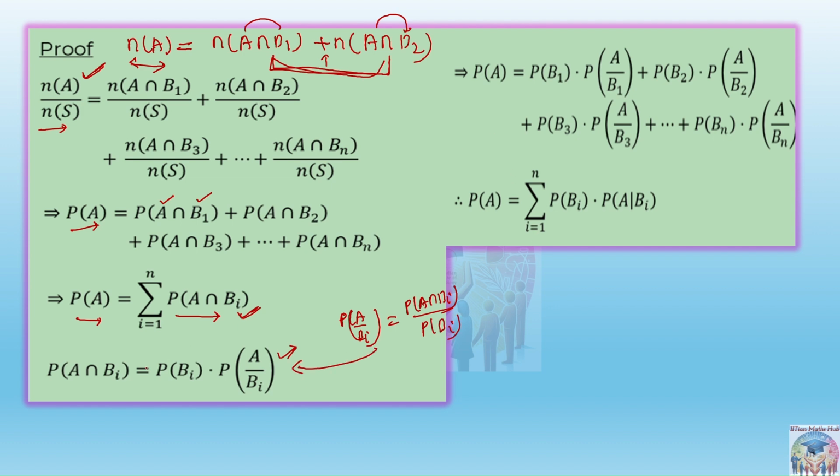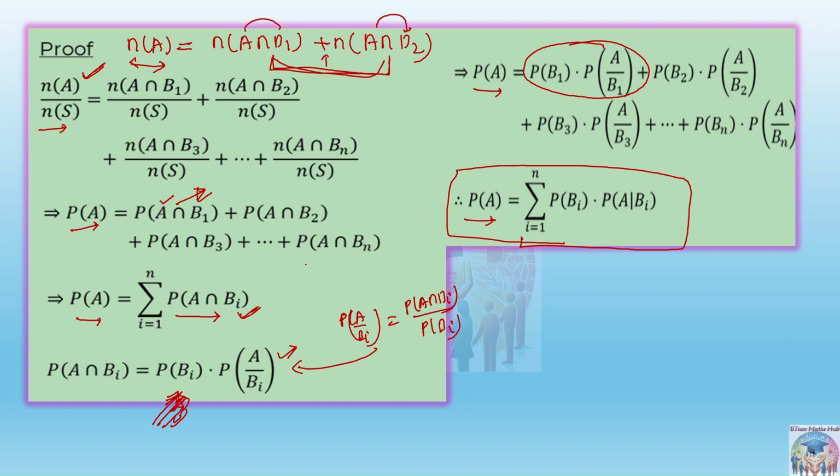So the probability of A intersection B1 can be written as probability of B1 into probability of A given B1, right? And it is coming from this conditional probability. Alright, so the total probability of A will simply become this formula which I already gave you in the previous slide.